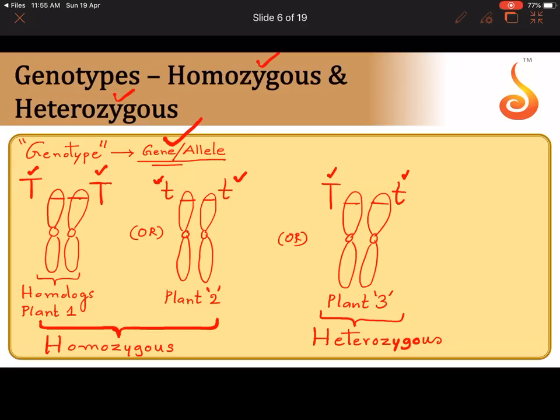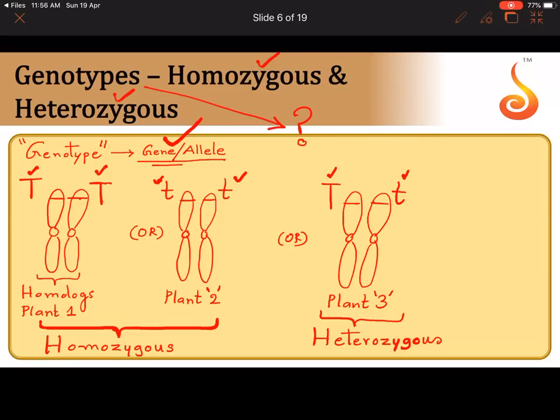So when I ask you what is the genotype of a plant, I am asking you whether it is homozygous or whether it is heterozygous. Is it seen by you? Does the plant have a label on it that it is homozygous or heterozygous? No, you cannot see through your naked eye. So if somebody asks you what is the genotype of this plant, they mean to say whether the plant, for a particular gene, for a particular allelic pair, is homozygous or heterozygous.